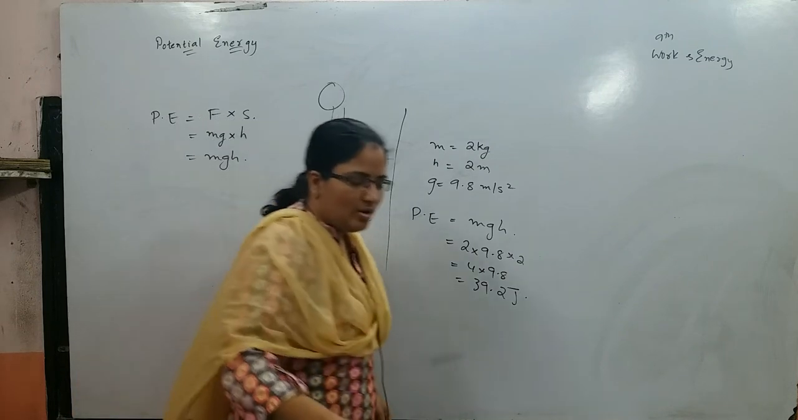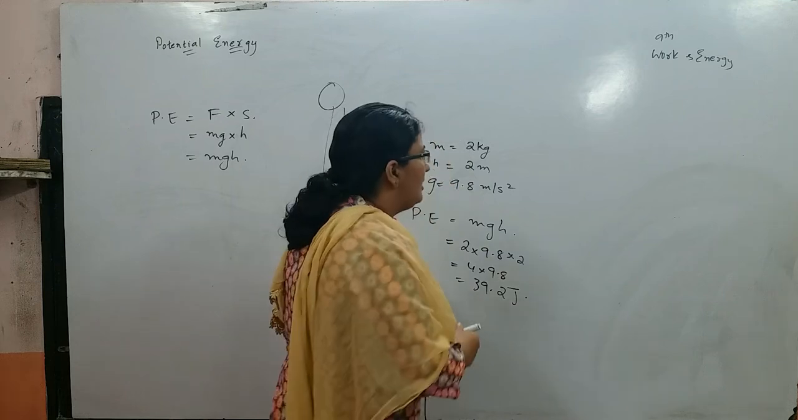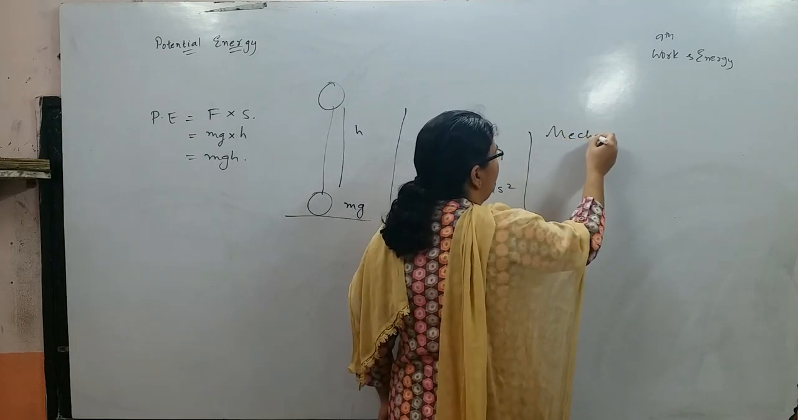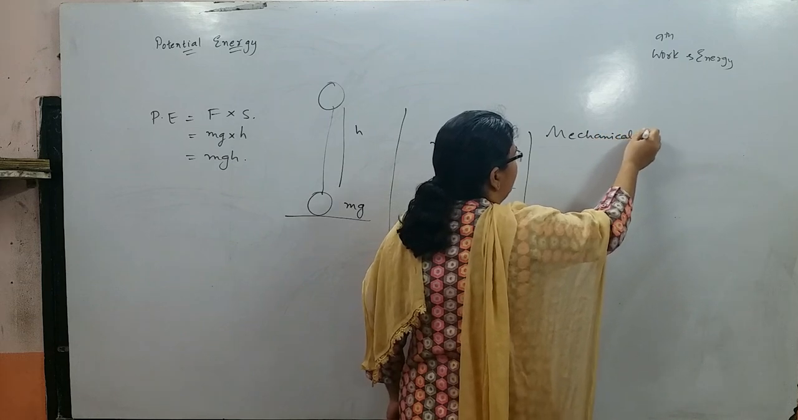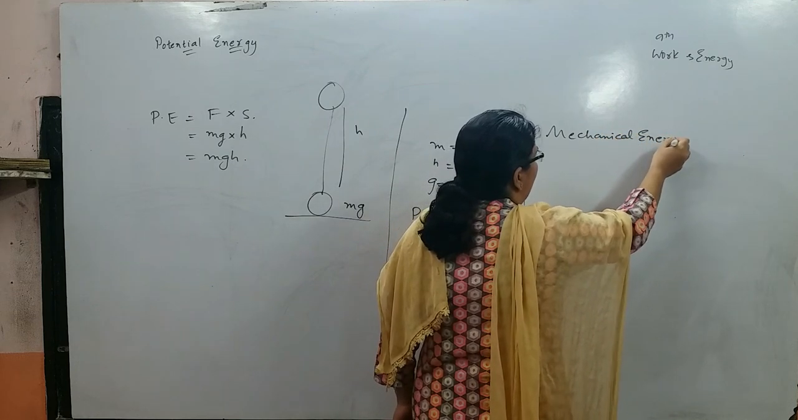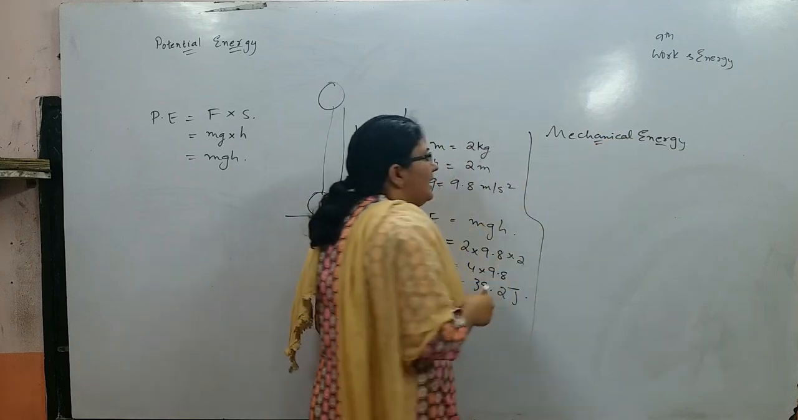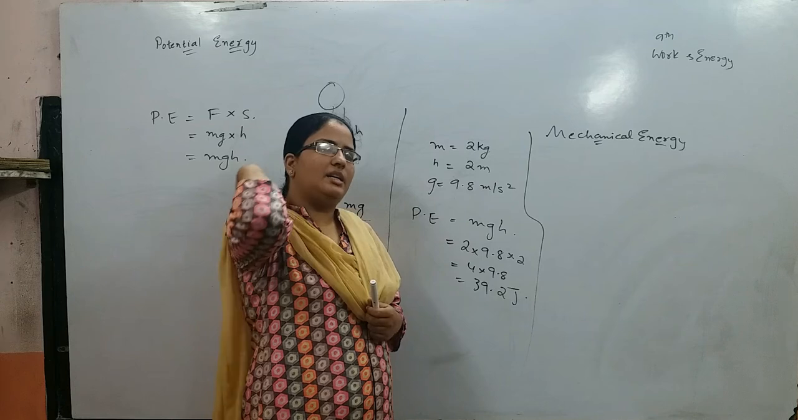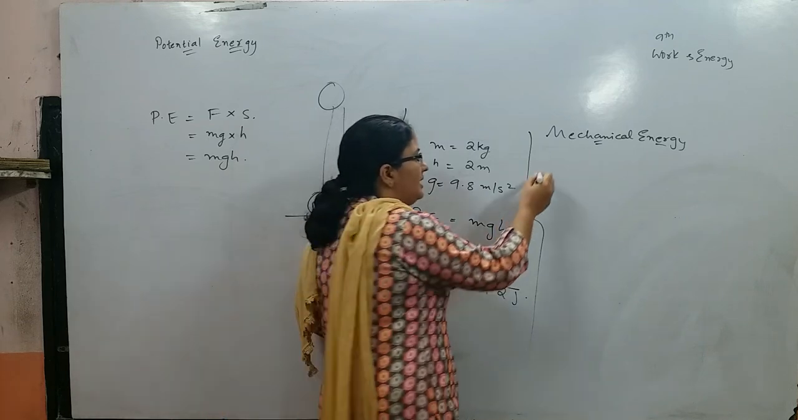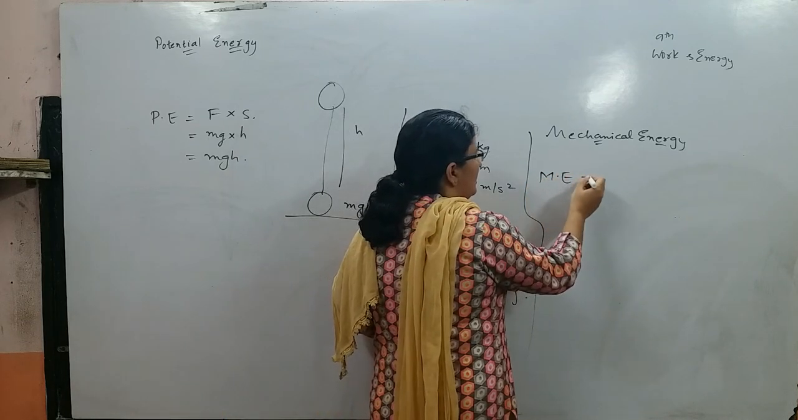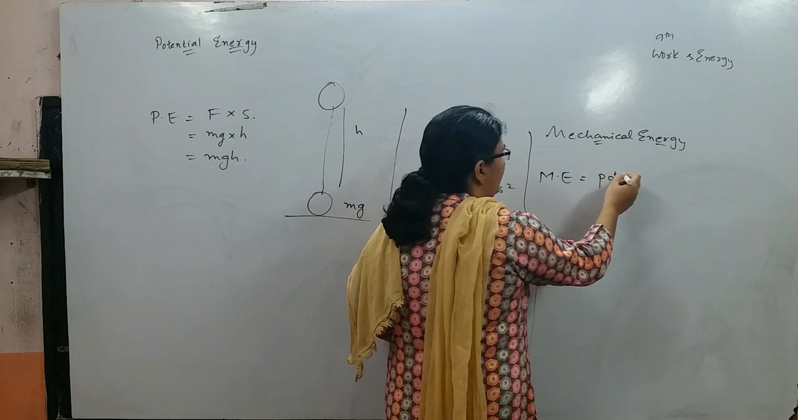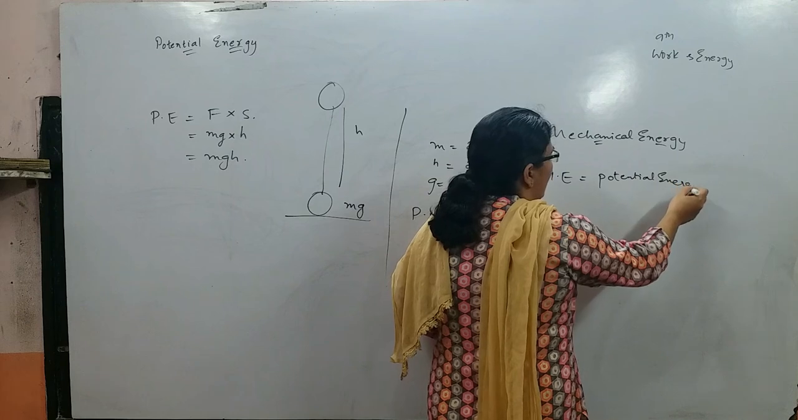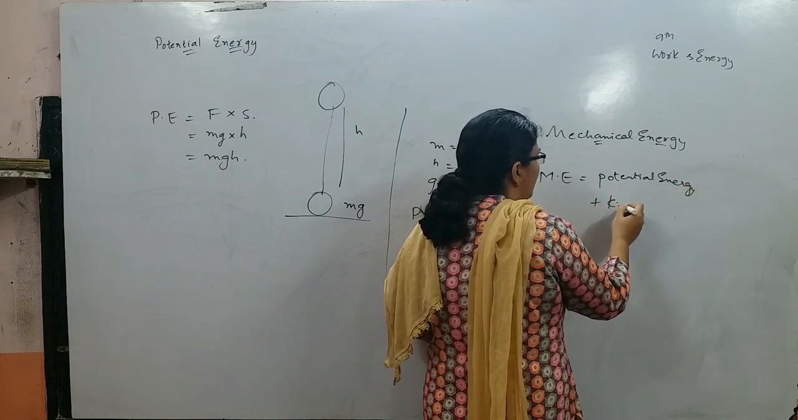Our next concept is mechanical energy. Mechanical energy is the sum of potential energy and kinetic energy. Mechanical energy, ME, is the sum of potential energy and kinetic energy.